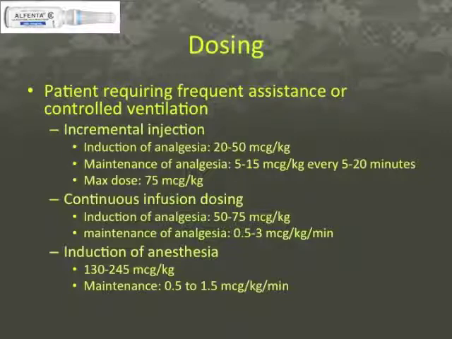For a patient requiring frequent assistance or controlled ventilation, you can provide dosing by either incremental injection or continuous infusion, and you can give doses to cause anesthetic induction. Doses using incremental injection for induction of analgesia are 20 to 50 micrograms per kilogram, with maintenance of analgesia doses of 5 to 15 micrograms per kilogram every 5 to 20 minutes, not exceeding a total dose of 75 micrograms per kilogram. Doses using continuous infusion for induction of analgesia are 50 to 75 micrograms per kilogram, with a maintenance of analgesia at doses of 0.5 to 3 micrograms per kilogram per minute.